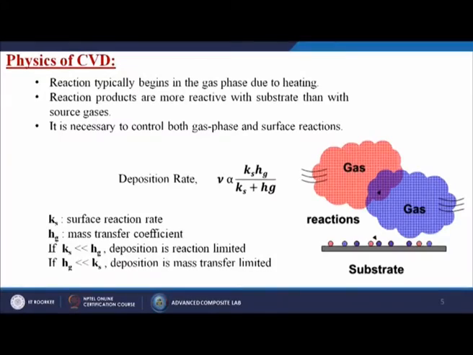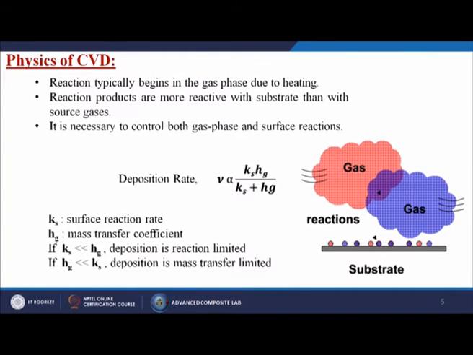So, what is the deposition rate? Deposition rate is generally denoted by these equations, where Ks is known as the surface reaction rate and Hg is the mass transfer coefficient. If Ks is very much less than Hg, deposition is reaction limited, and if Hg is very much less than Ks, deposition is mass transfer limited.